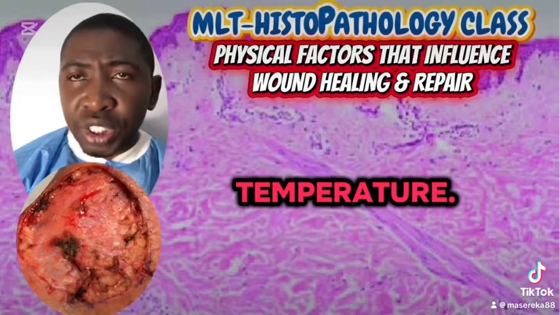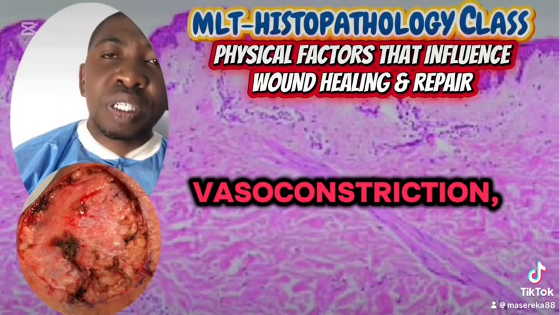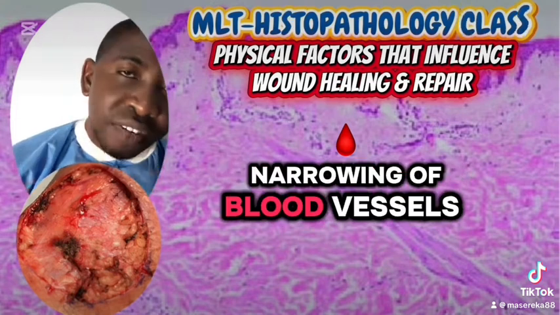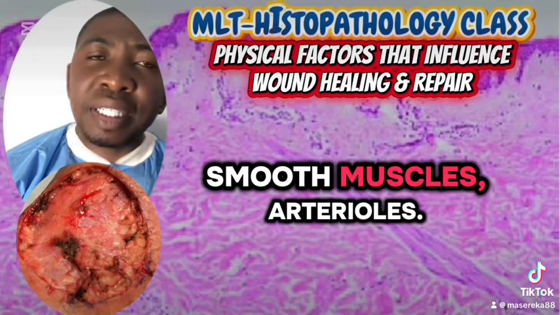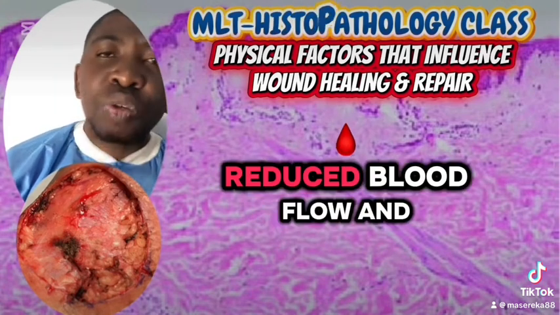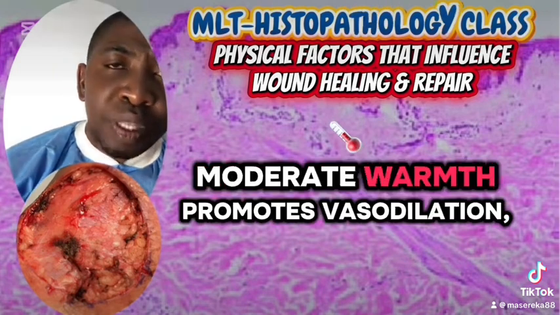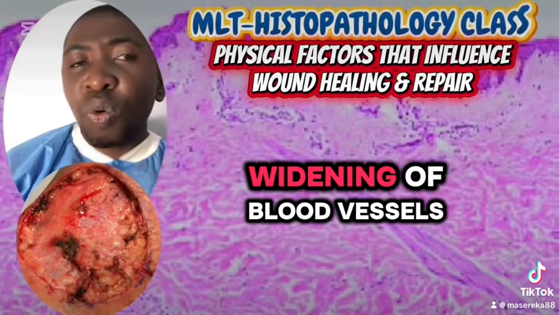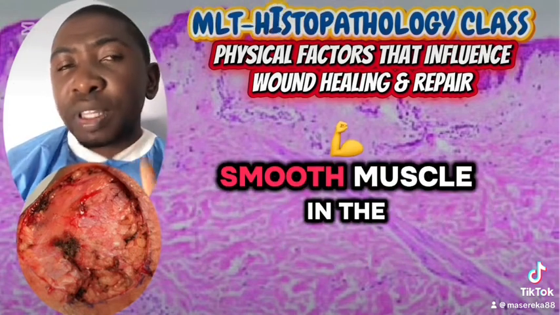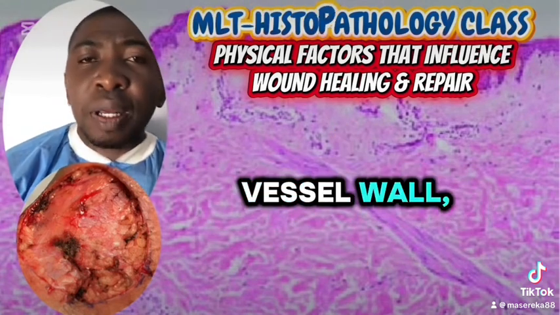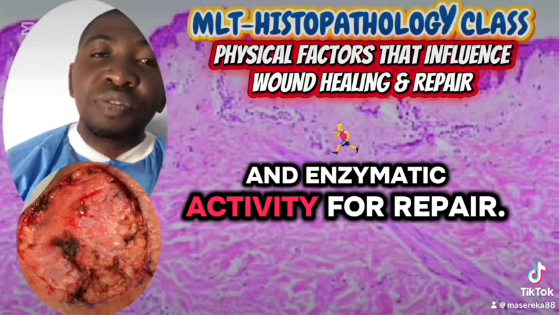Number two, temperature. Cold exposure causes vasoconstriction, which is the narrowing of blood vessels due to contraction of smooth muscles, especially in the arterioles, which leads to reduced blood flow and oxygen delivery. Moderate warmth promotes vasodilation, which is the widening of blood vessels due to relaxation of the smooth muscle in the vessel wall, mainly in the arterioles, and enzymatic activity for repair.